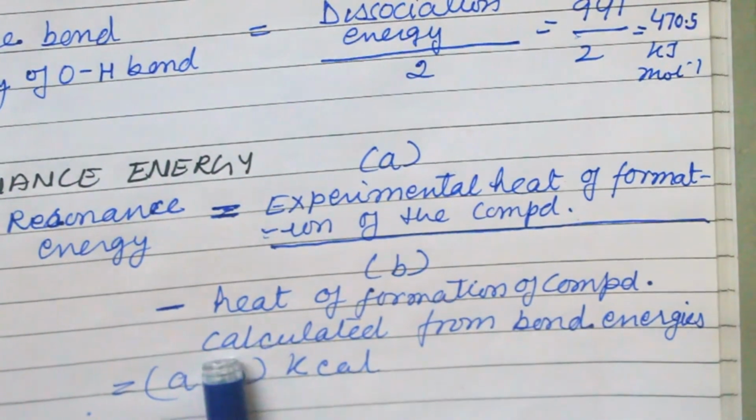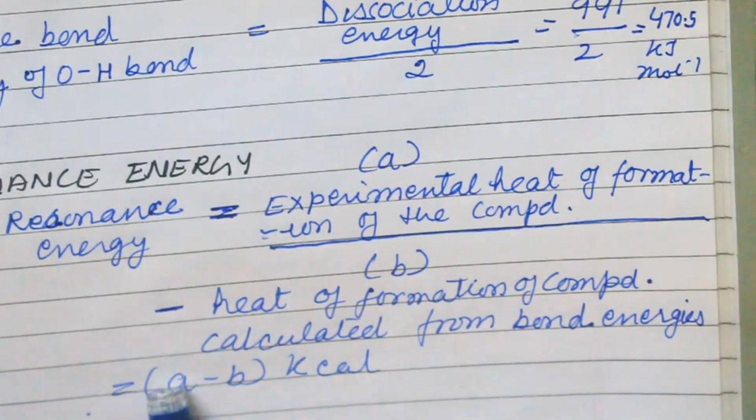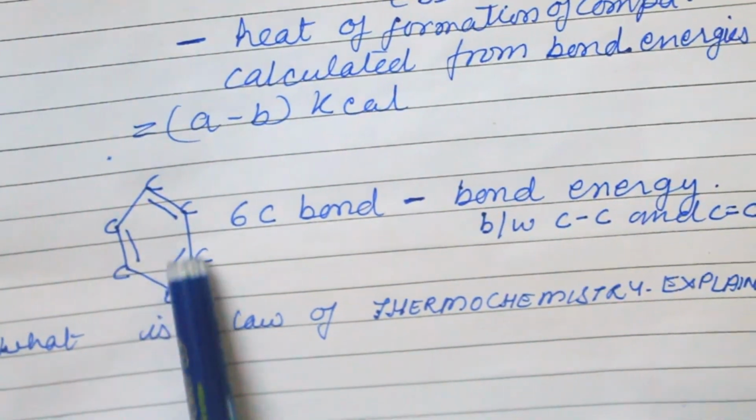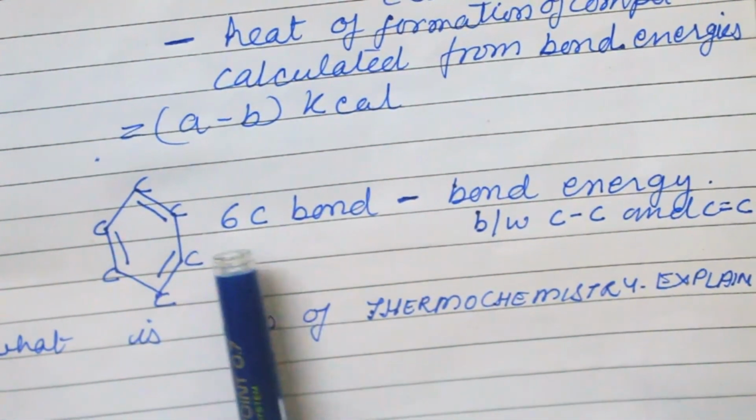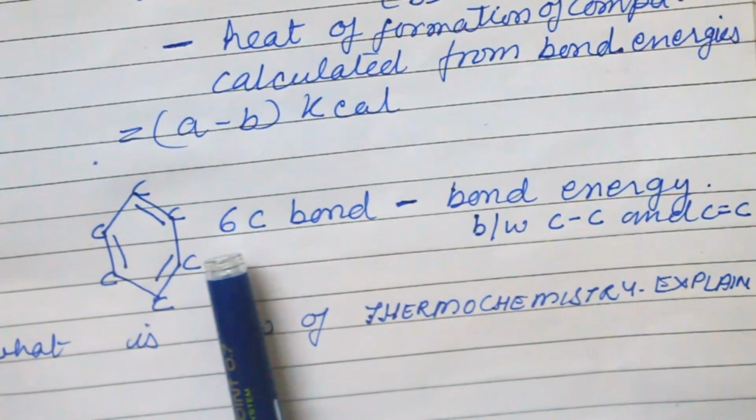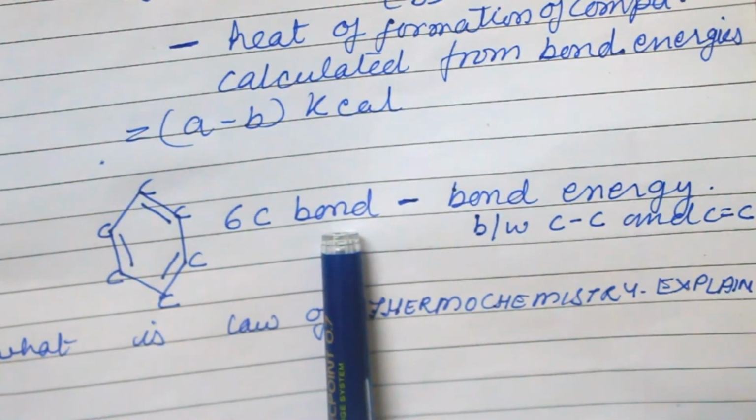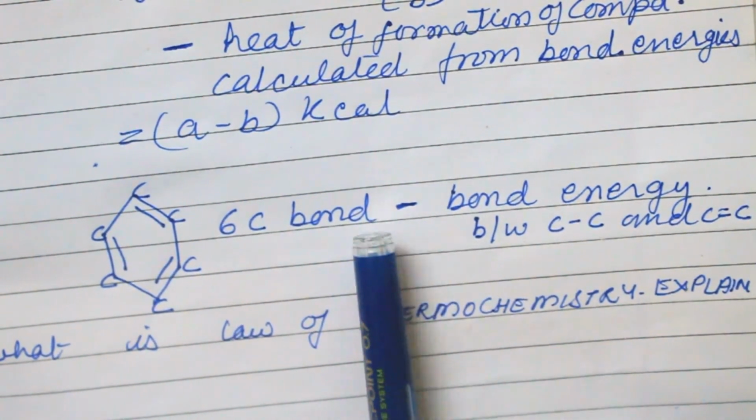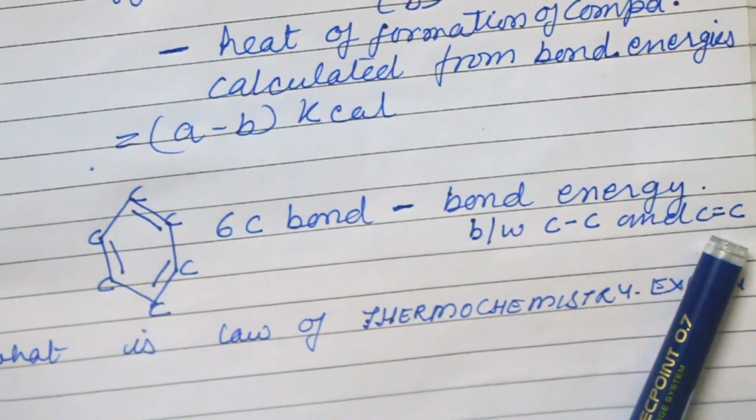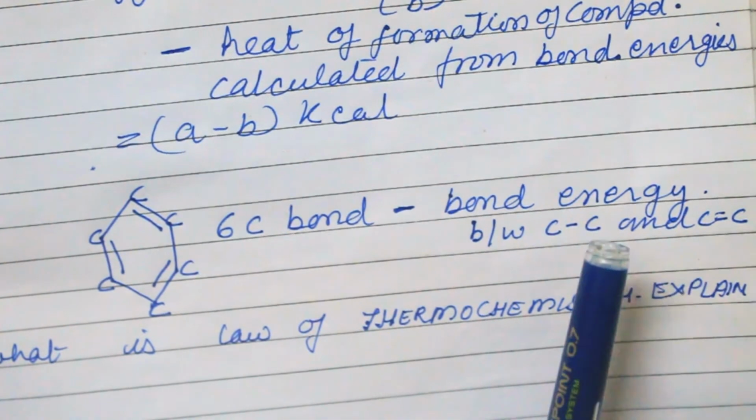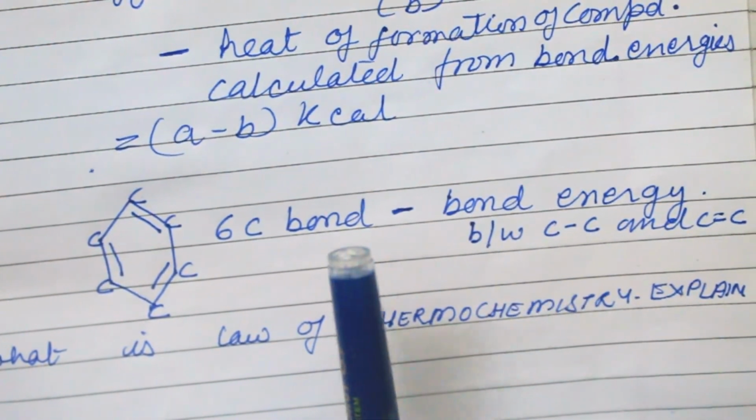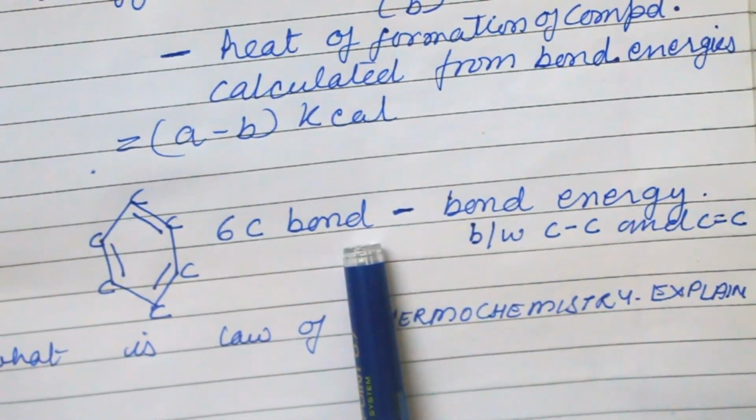Now resonance energy is equal to the experimental heat of formation of the compound, that is A, minus the heat of formation of the compound calculated from bond energy, that is B. A minus B is equal to the resonance energy. We know that benzene has 6 carbon in it. Say 3 carbon have single bonds and 3 carbon have double bonds. So altogether they have 6 carbon bonds, from which we subtract the bond energy of the CC single bond and CC double bond. Both have different energy. That is why these are added up and deducted from the 6 carbon bond.